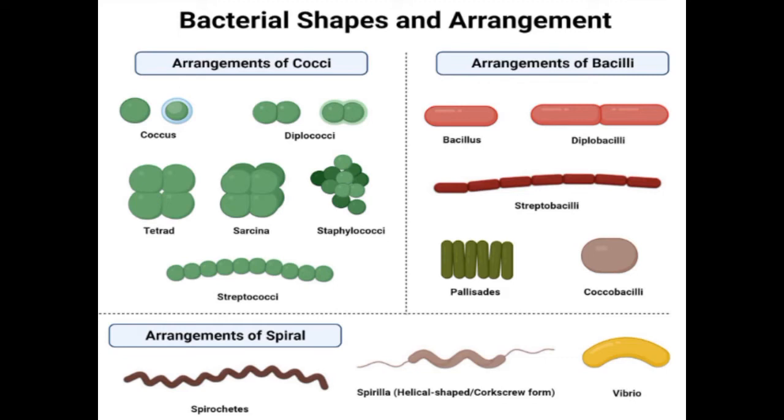Now the question is, why is it important to study bacterial shape? The answer is that for the proper identification of bacteria, it's important to study its shape so that we can come to know about its morphology and microscopic identification. Moreover, the arrangement of bacteria is also important for its proper identification. Now we are going to discuss the arrangement of bacteria.